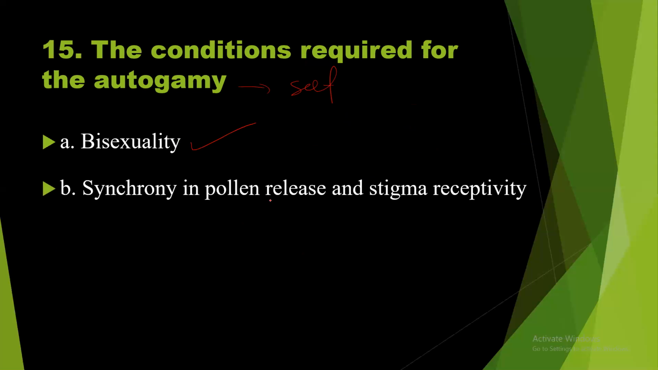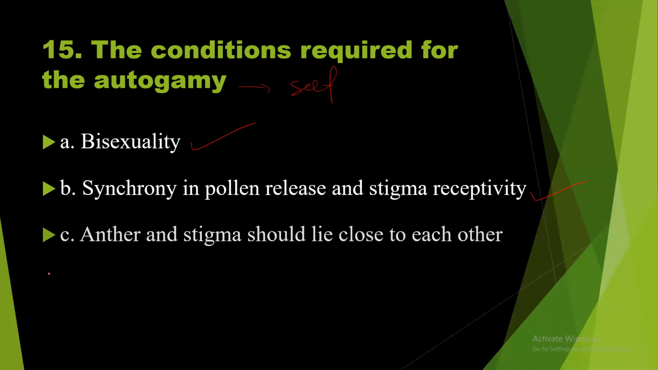Number 50. The conditions required for autogamy: bisexuality. Autogamy means self-pollination, so that should be bisexuality. Synchrony in pollen release and stigma receptivity. Otherwise, there is no chance for self-fertilization. So the second option is also right.